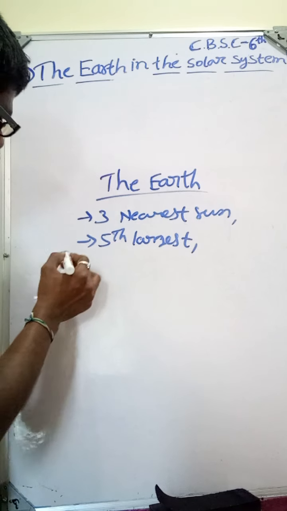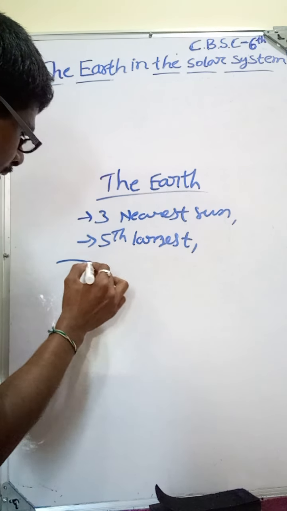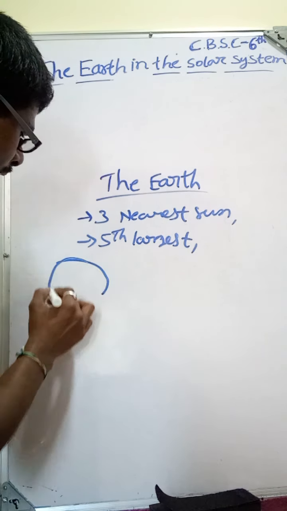If we see the Earth, it is slightly flattened at the edges. This shape is called a geoid. The shape of the Earth is called a geoid.